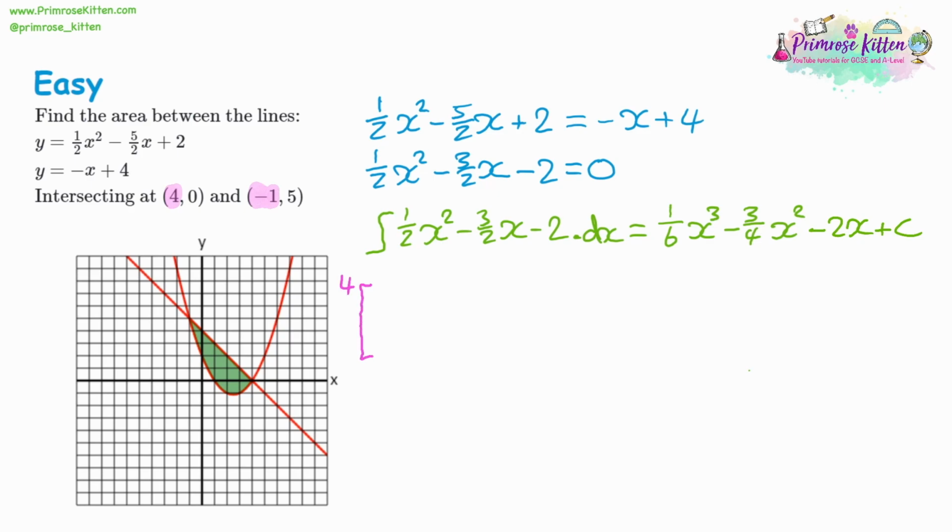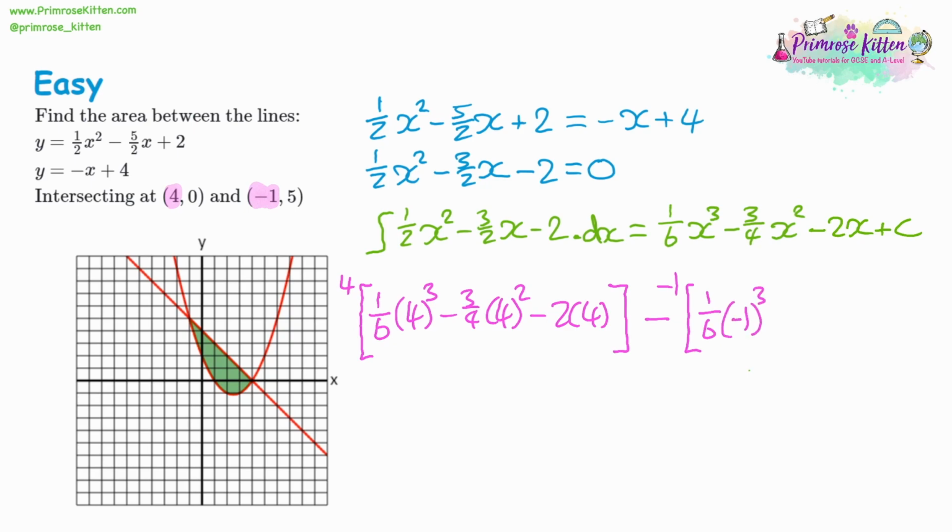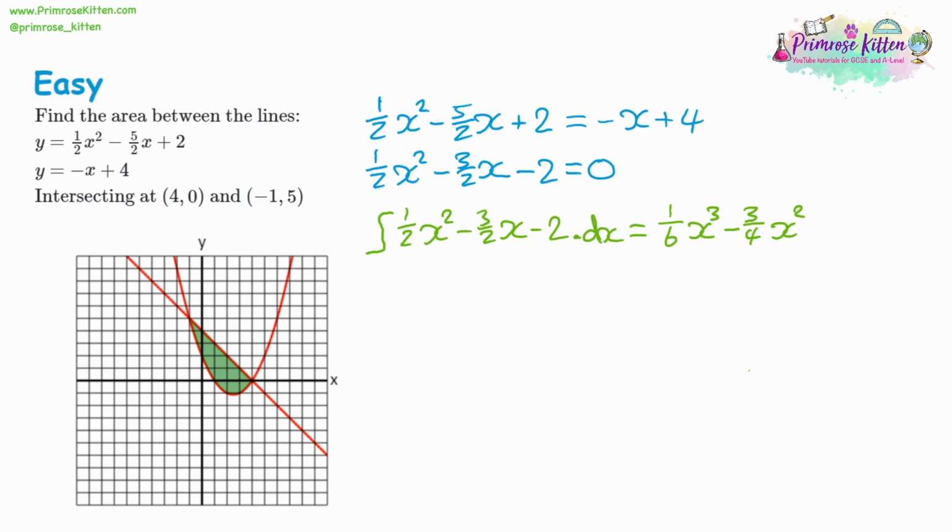That's a positive 4. That's going to give us a 6th of 4 cubed. Take away 3/4 of 4 squared. Take away 2 lots of 4. We're taking away from that a second substitution. That's the negative 1. So that's a 6th of negative 1 cubed. Take away 3/4 of negative 1 squared. Take away 2 multiplied by negative 1. And again, if we work this out, we are going to get the area under the curve.